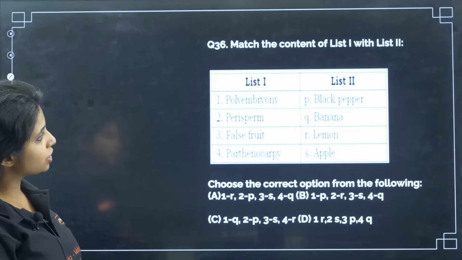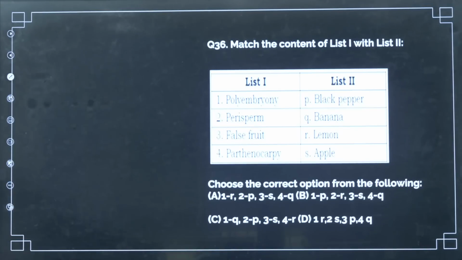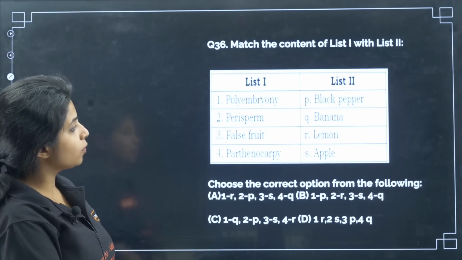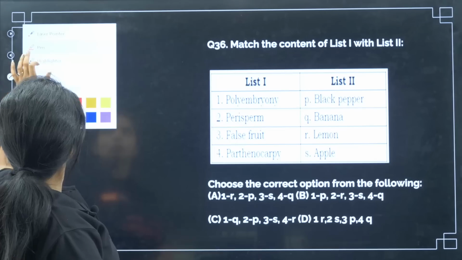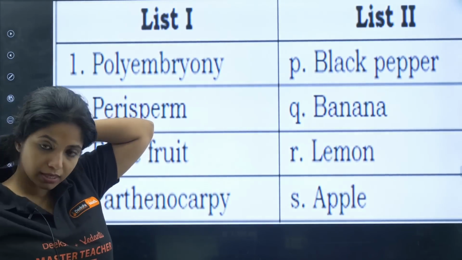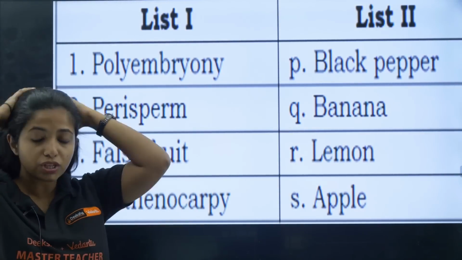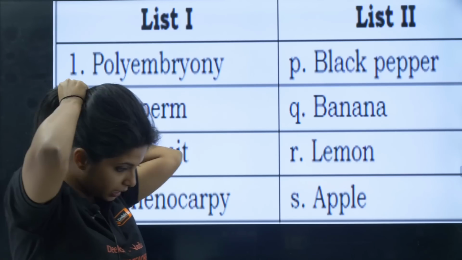Now, match the content of list 1 with list 2. What is the answer for this question? Polyembryony, perisperm, false fruit and parthenocarpy. Tell me, can you tell me the answer for this? So over here, the easiest thing is false fruit. False fruit is basically, you know what?